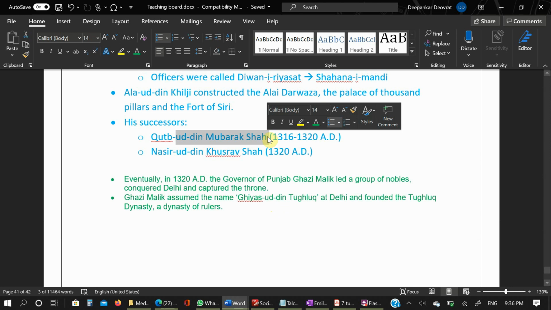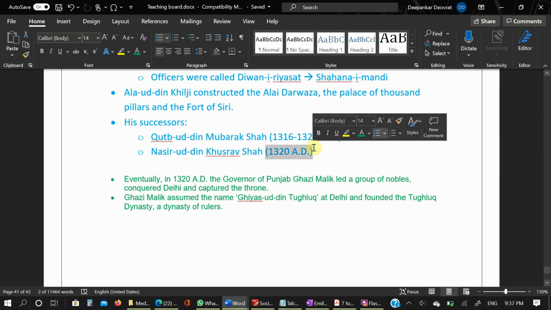So earlier the son of Alauddin Khilji was placed, but eventually he was removed by Mubarak Shah. Mubarak Shah was an incapable and weak ruler and showed special favors to one of the slave boys named Khusro Khan and made him wazir. In 1320, Khusro treacherously put his master Mubarak Shah to death and ascended the throne with the title of Nasiruddin Khusro Shah.